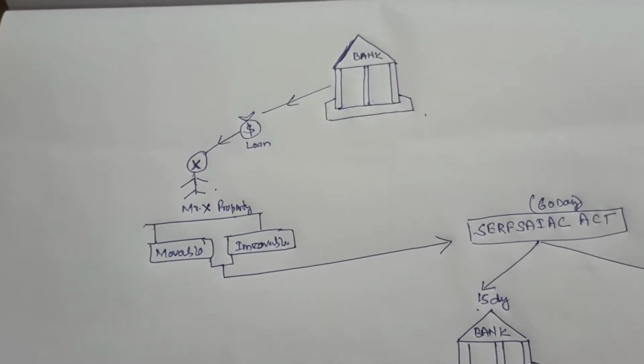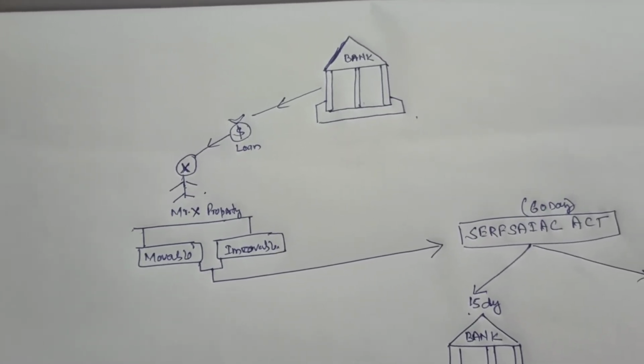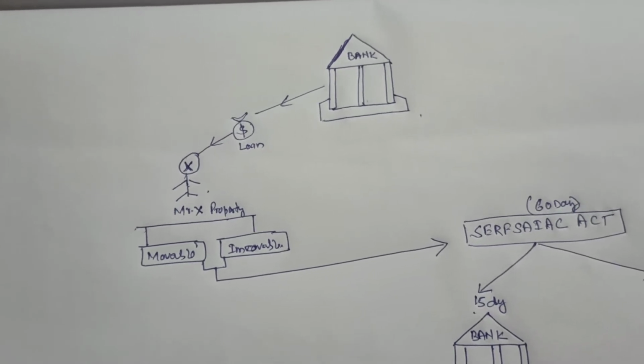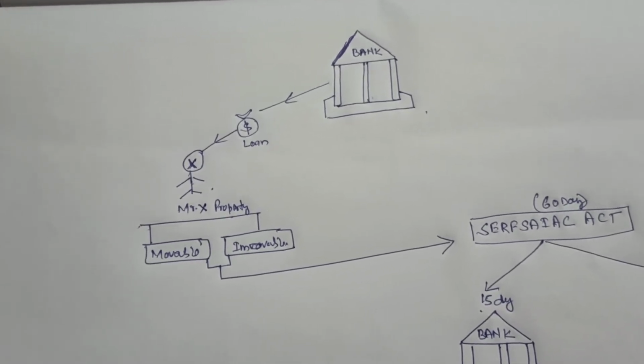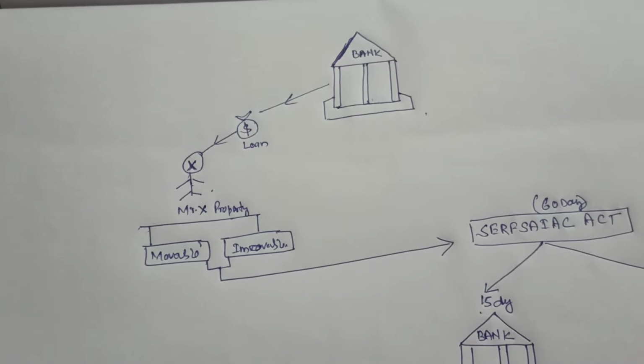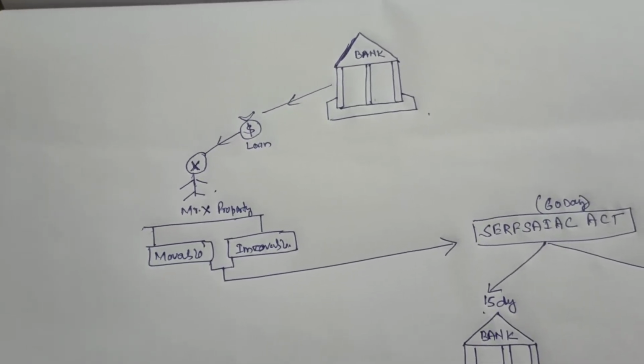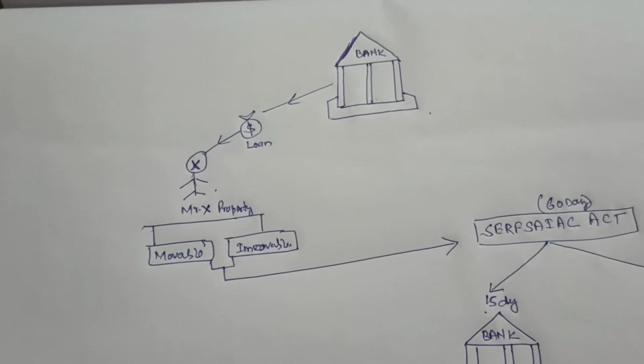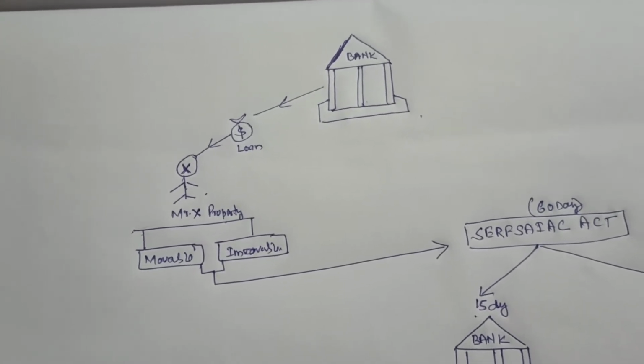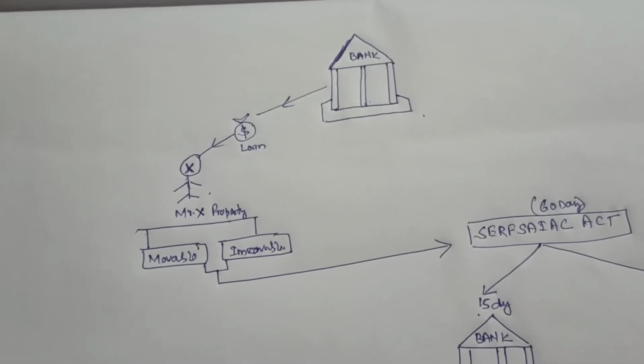See, as you know, in the Indian banking sector every bank is giving loans to customers, and there are some cases where the customers are not giving back the loan. So banks are really facing problems in recovering the amount.